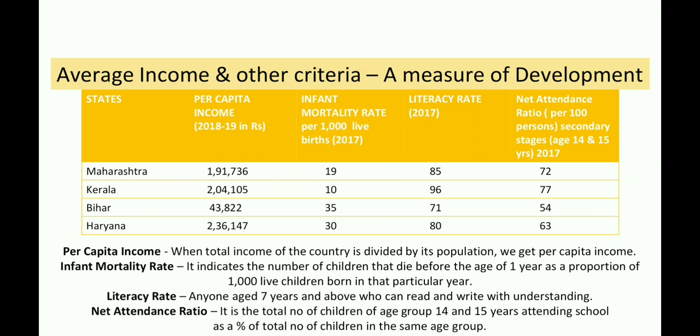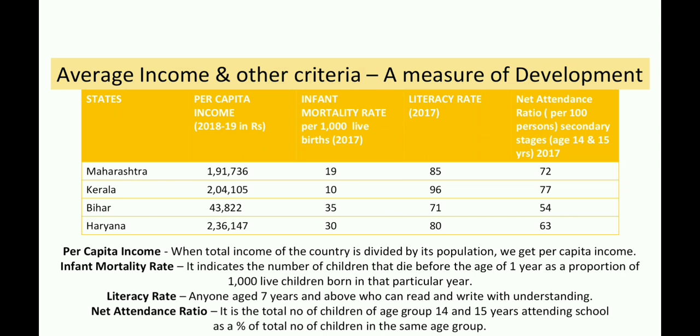Now what about the other criteria? The other criteria are infant mortality rate, literacy rate, and net attendance ratio. Before that, let us learn their definitions. The per capita income is when the total income of the country is divided by its population, we get per capita income.